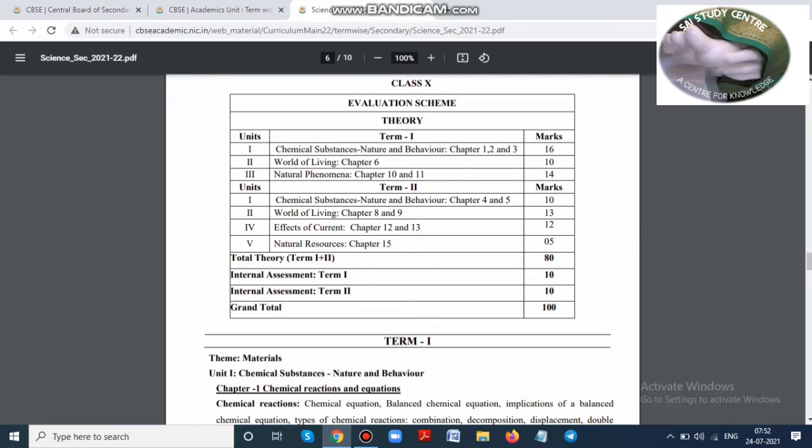And in term 2, the rest will be carbon and its compounds. The seventh chapter is completely removed. Chapters 8 and 9, how do organisms reproduce and heredity and evolution, electricity and magnetic effect of electric current, then natural resources. Chapter 14 is also removed and chapter 16 is only for your internal assessment in term 2. In each term we are going to write a 40-mark theory test. Okay, 10 marks is internal.